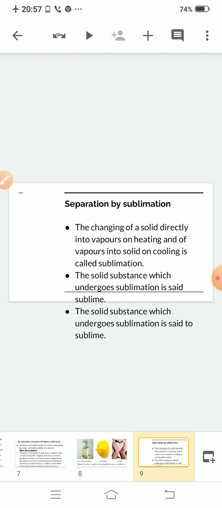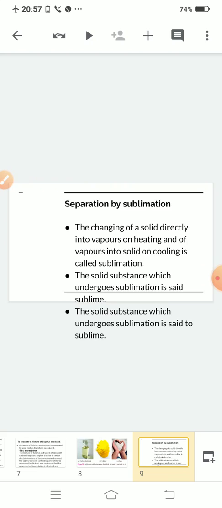That means if you apply heat to any solid substance and it is converted directly into gas, and on cooling that vapor is directly converted into solid, that process is known as sublimation. Clear? And the solid substance which undergoes sublimation is said to be a sublime.